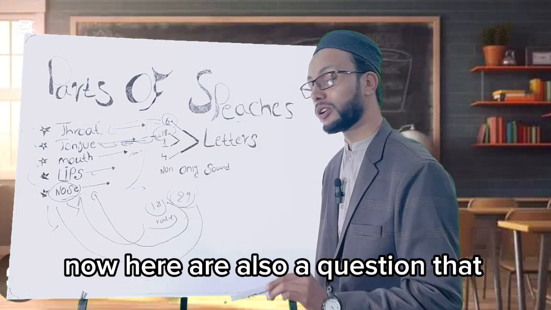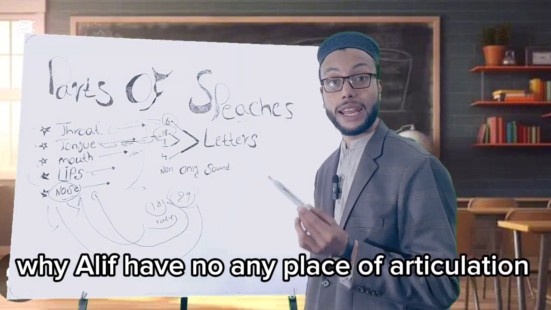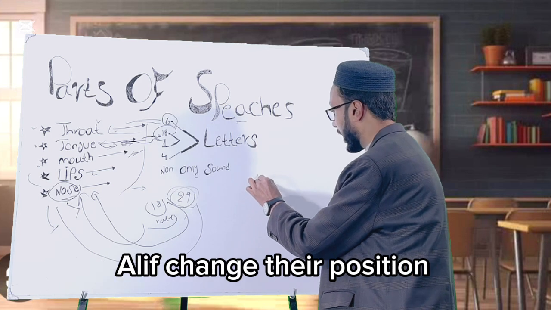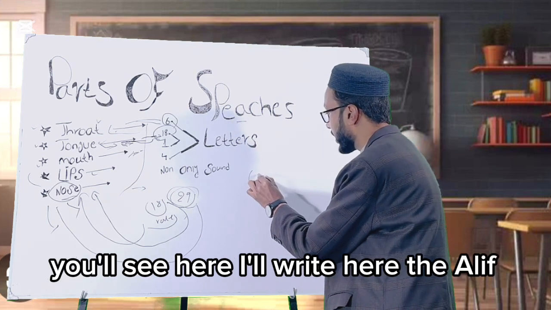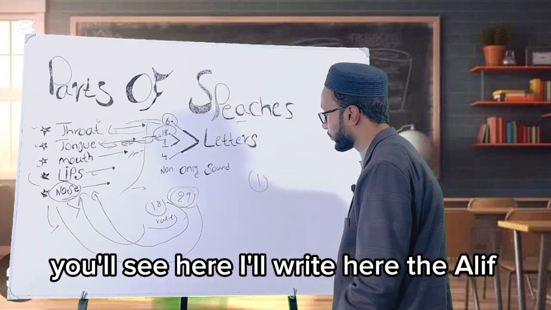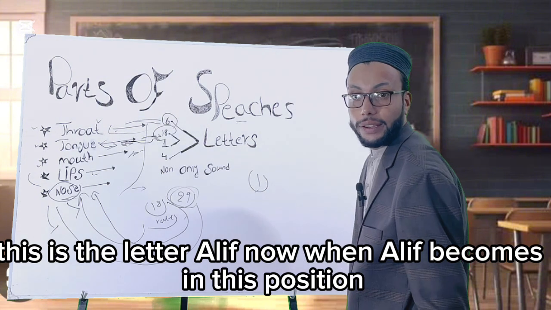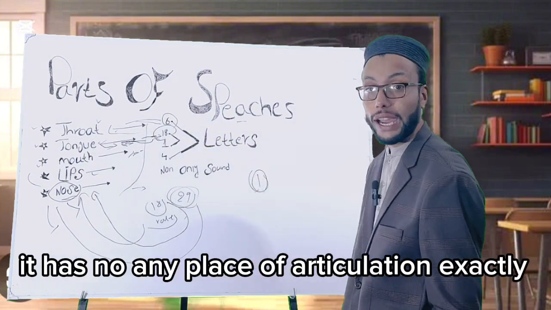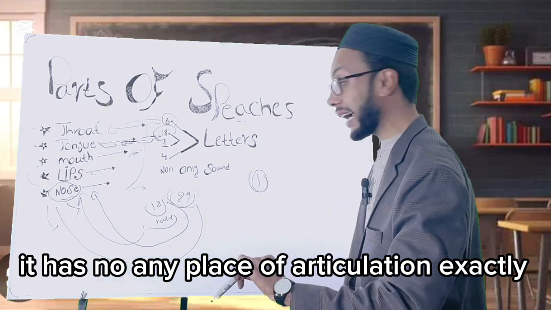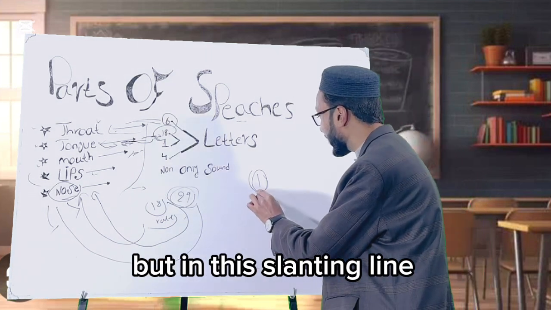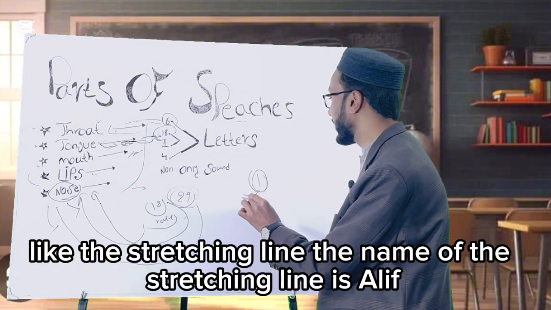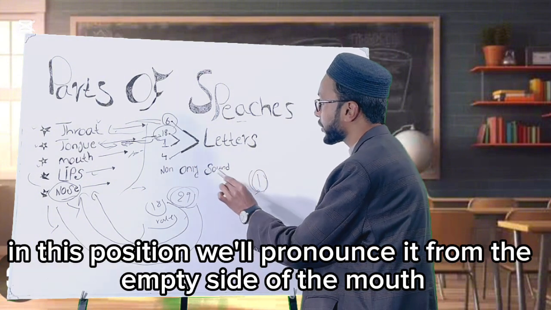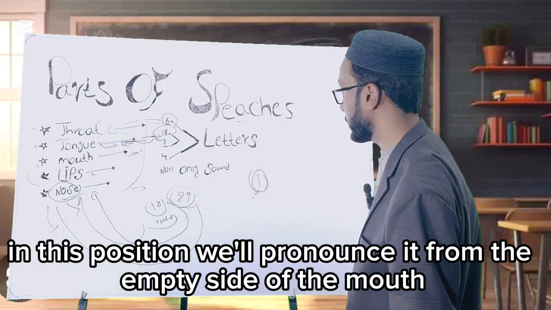Now here is a question: why does alif have no place of articulation? Because alif changes its position. You'll see here, I'll write the alif. This is the letter alif. When alif is in this position, it has no exact place of articulation. But in this slanting, stretching line, the name of which is alif, we pronounce it from the empty space of the mouth.